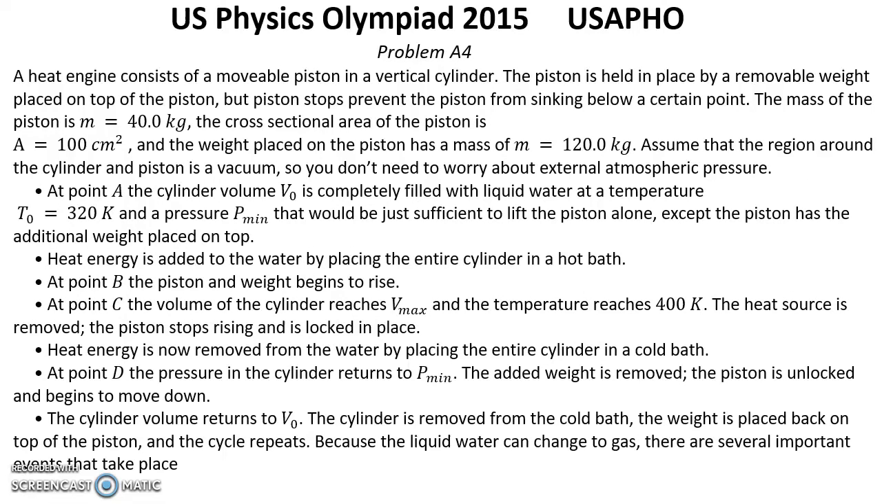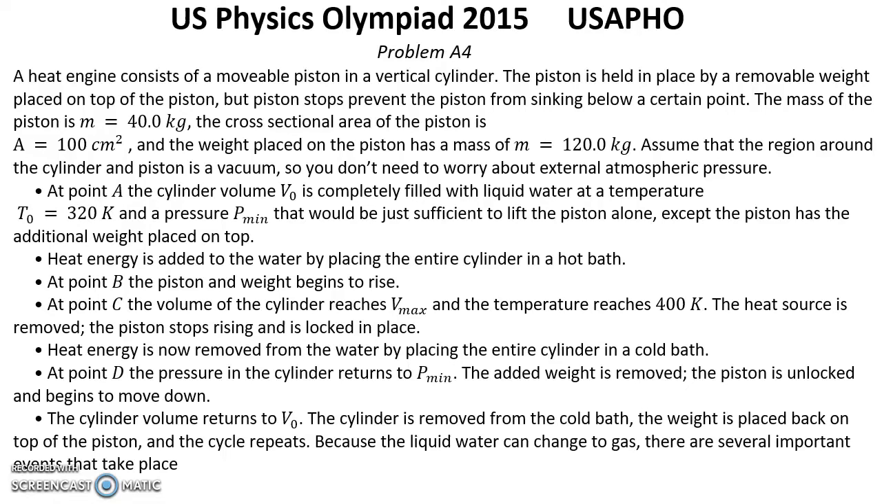US Physics Olympiad, year 2015, USAPHO. Final exam. Problem A4. A heat engine consists of a movable piston in a vertical cylinder. The piston is held in place by a removable weight placed on top of the piston. But piston stops prevent the piston from sinking below a certain point.